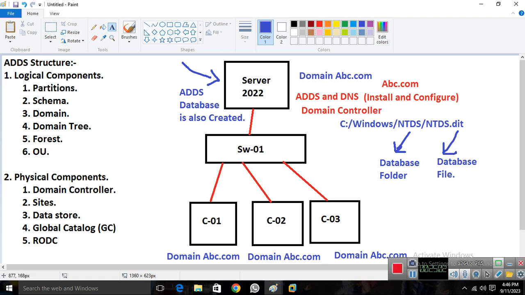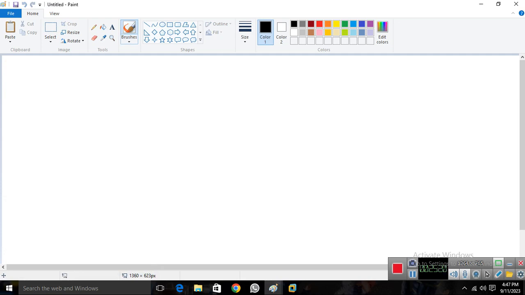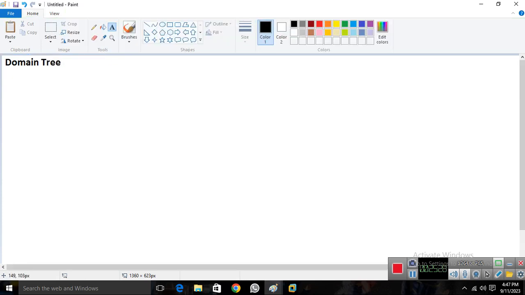This is what we have, the domain. So the domain represents the domain network. Now I hope you're able to understand what a domain is and how we create the domain network. Next we have the domain tree. I'll give you an example again. Let me open Paint again. Now we'll talk about the domain tree. What does domain tree mean?